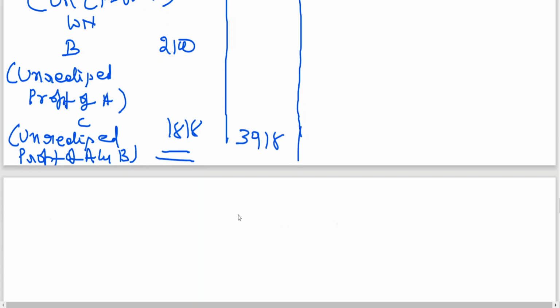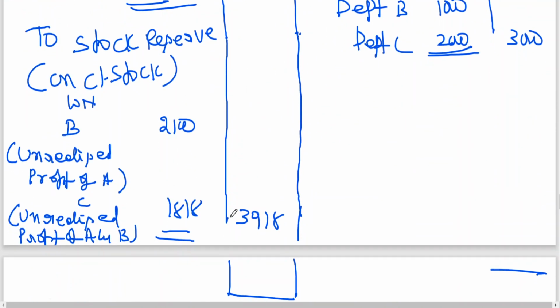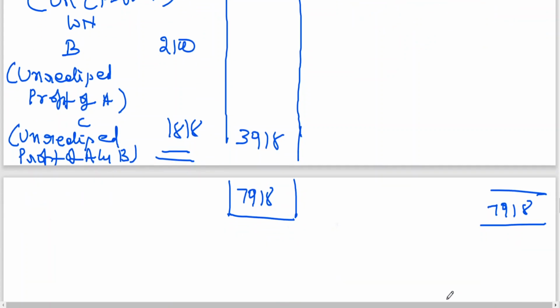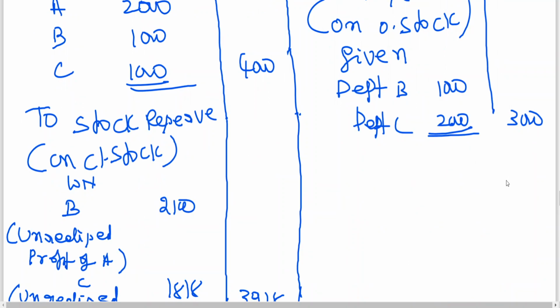Now I think still which side is showing more? Debit side is showing more. You can see 4,000 plus 3,918, 7,918. 7,918 minus 3,000 coming to 4,918 is finally the net balance.